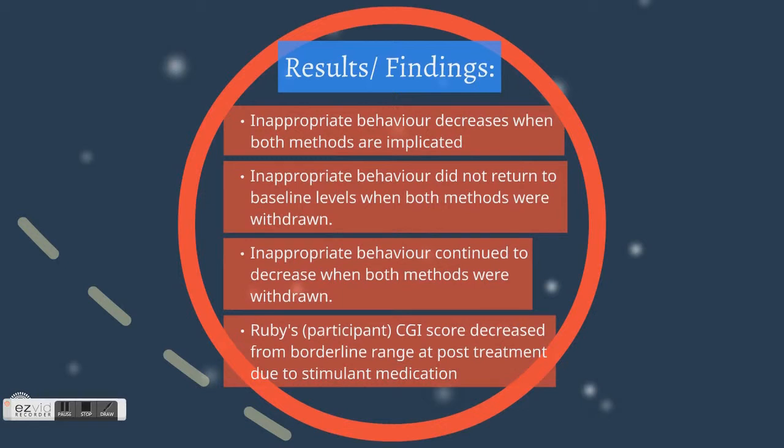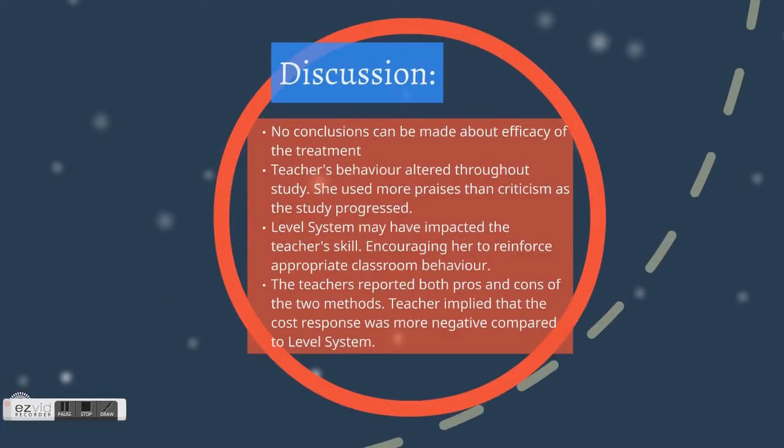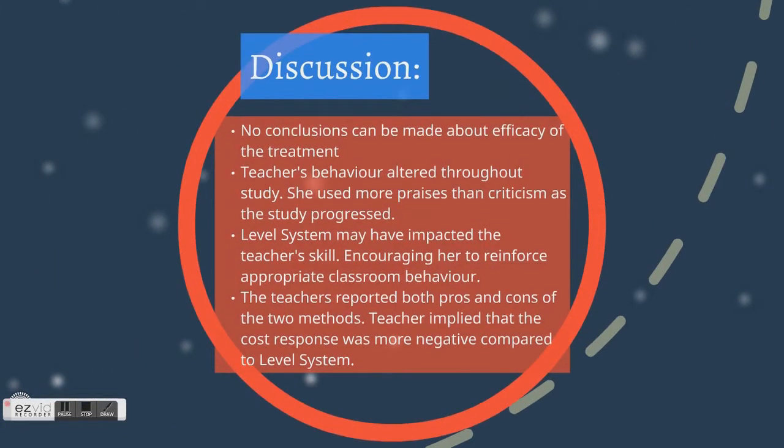During a CGI scoring of participants, Ruby's CGI score was found to be decreased from borderline range at post-treatment. This is due to a stimulant medication that she had been taking while the study was ongoing. We come to the conclusion of the results. Due to the fact that the inappropriate behaviors did not return to the baseline and that Ruby had withdrawn from the study, no conclusions can be made about the efficacy of the treatments.